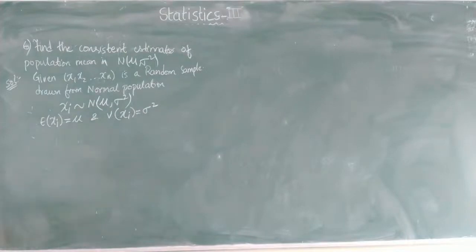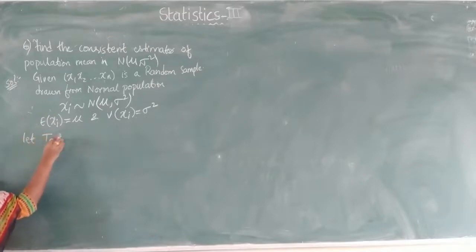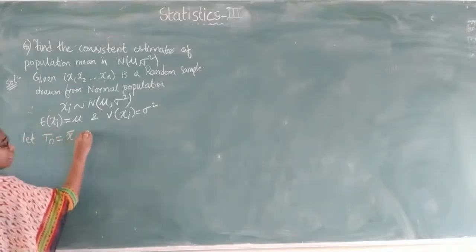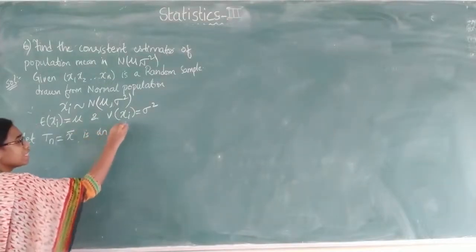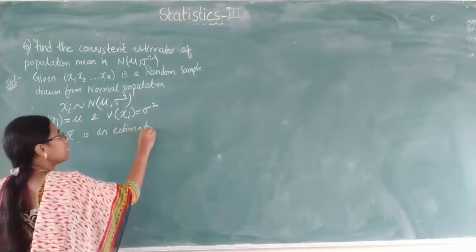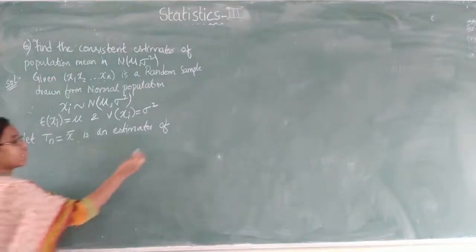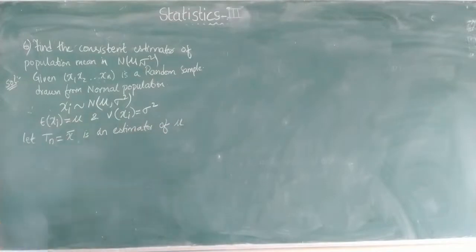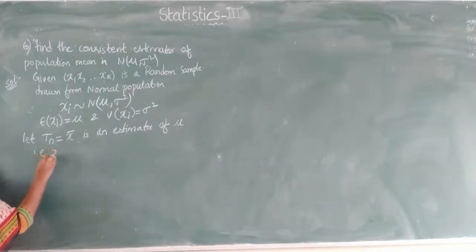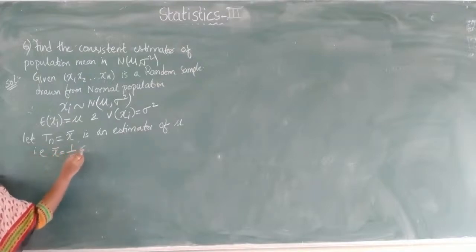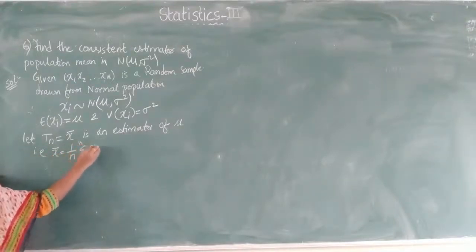Now what we have to find is the consistent estimator. So let Tn equals x bar be an estimator. We are just assuming it as an estimator of the population mean. So Tn equals x bar is an estimator of mu. Next, what is x bar? X bar is the sample mean, right? So x bar equals 1 by n summation i equals 1 to n xi.